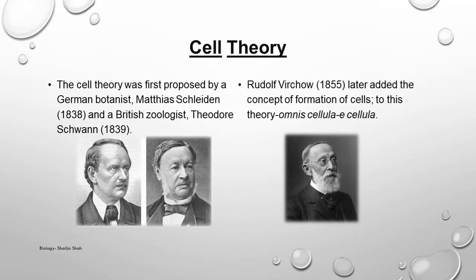Then scientists started studying it, and the study of cell progressed very rapidly in the 19th century after the invention of microscope.